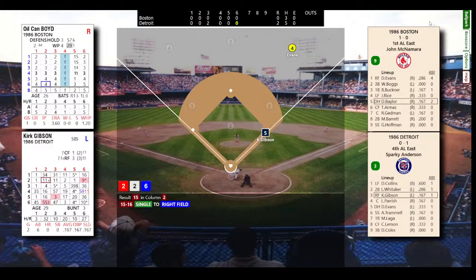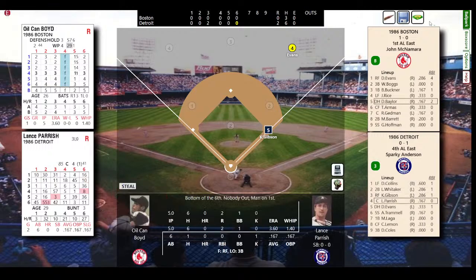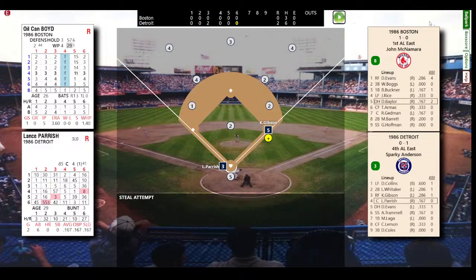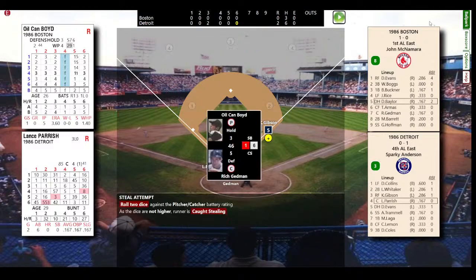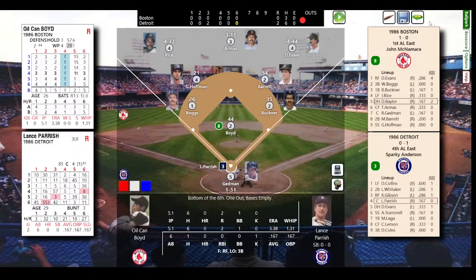And Gibson gets us a base hit there. So Gibson, with speed, is aboard to lead things off here in the bottom of the 6th. No outs, man on first. Here's Parrish. Will Gibson steal? He does, and he's caught. Gedman fires down and gets him. One out, bases empty. So a good job there by Boyd and Gedman to get Gibson.